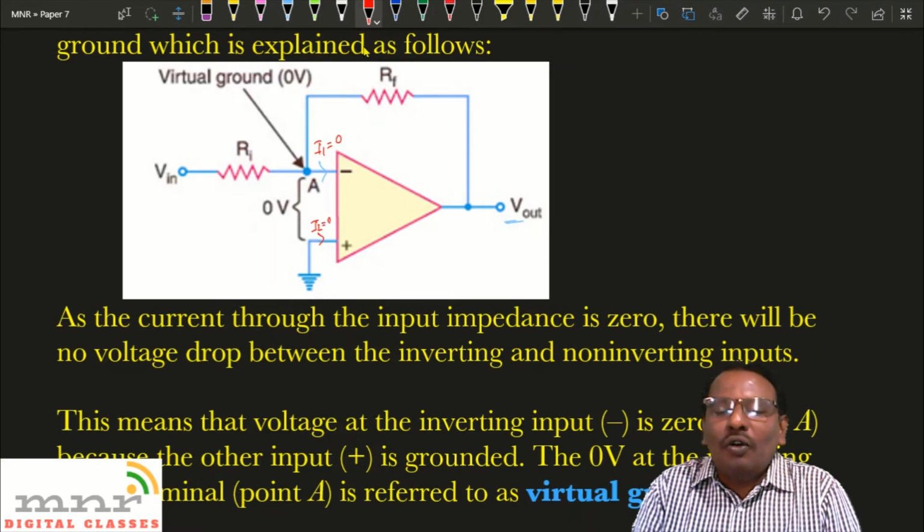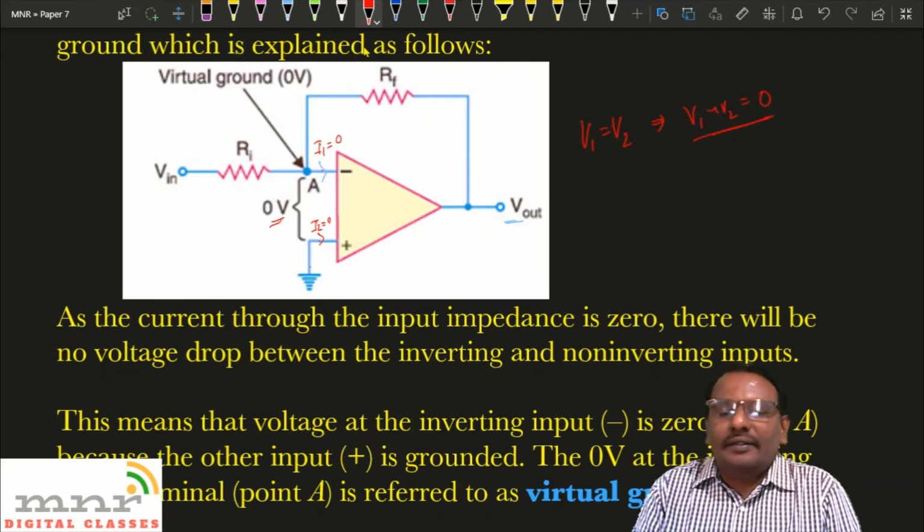As a result of this zero current, the voltage difference between these two is equal to 0 volts. The inverting terminal and the non-inverting terminal have the same voltage. V1 is equal to V2. This implies the potential difference V1 minus V2 is equal to 0.